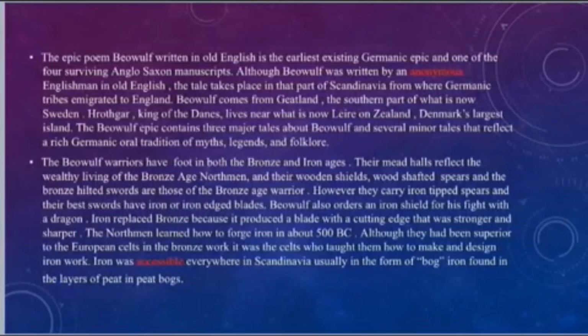Now you can see that there are highlighted words, anonymous and accessible. Sometimes we might know the exact meaning of the words, but sometimes we might not. But you do not need to lose your concentration at that point, because after reading it, you will get a slight idea of the situation in which it is used, and you can guess its meaning, right?